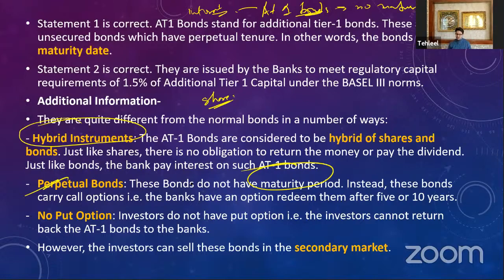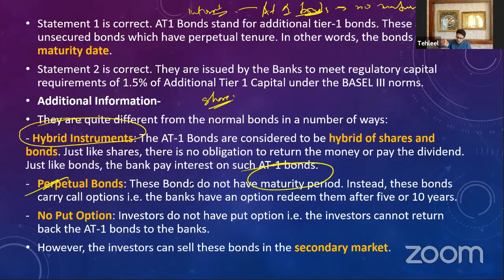When you purchase an AT1 bond, it is indefinite, it does not have a maturity date, and you get a high rate of interest. So these are perpetual bonds with no maturity period. But the important point is they also have call options. That means the bank has an option to redeem them after 5 or 10 years.